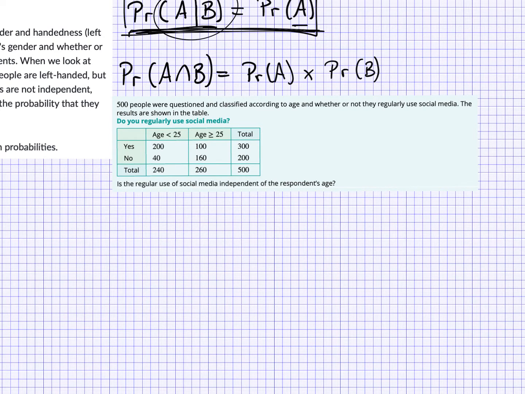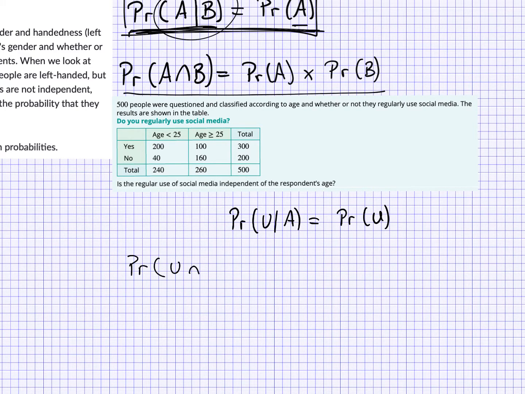We need to know if this is true: use given age is equal to the chance of use. We'll use this formula. We need the intersection of use and age, the chance of use, and the chance of age.